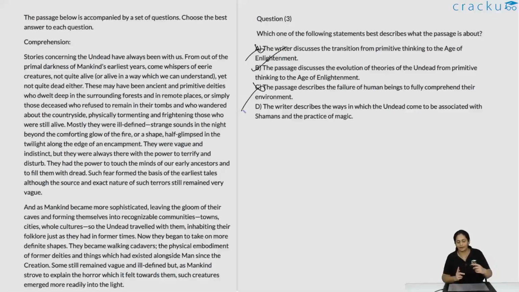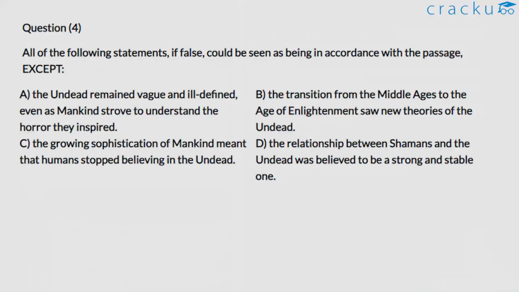This is only one paragraph. Much of the paragraphs are about how the caveman believed in the undead, how after moving to cities we still believed in the undead, how we accorded them with unnatural characteristics. A lot of this is given just about the evolution of our tales about the undead. The tales of the shaman are only a subpart or a subset of the larger tales about the undead. So D is only a part of the passage and not the main point. B is the right answer.